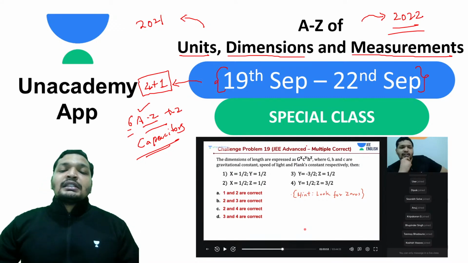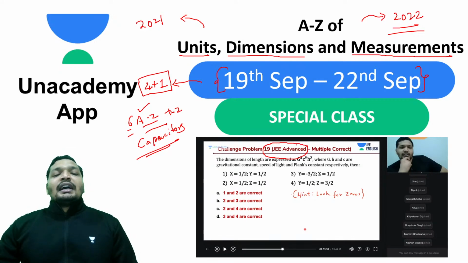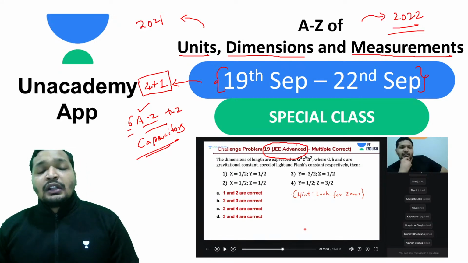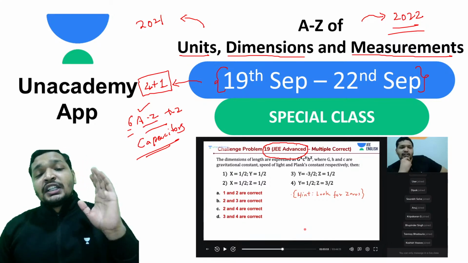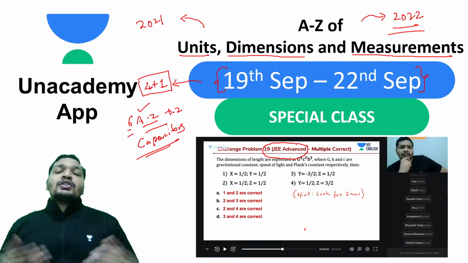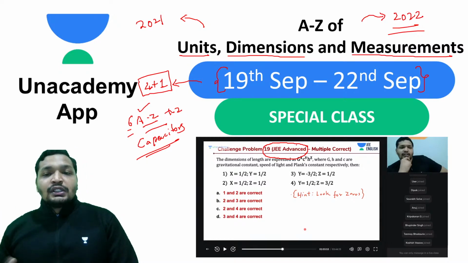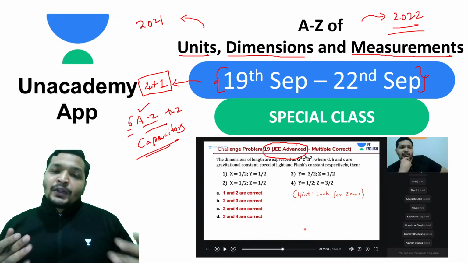And students, yes, as I told you, units, dimensions and measurements always carries 1 to 3 questions in your JEE Mains and JEE Advanced combined. So not 1 to 3, but 1 question in every paper. That means 3 questions altogether in 3 sessions. And also JEE Advanced aspirants, do not ignore this, because you get a combination of questions somewhere around error analysis, etc.